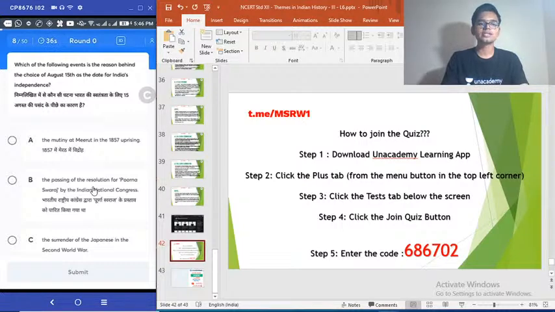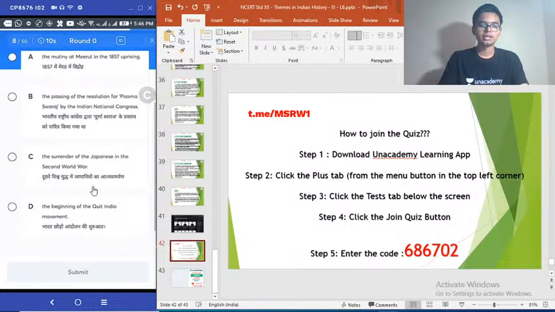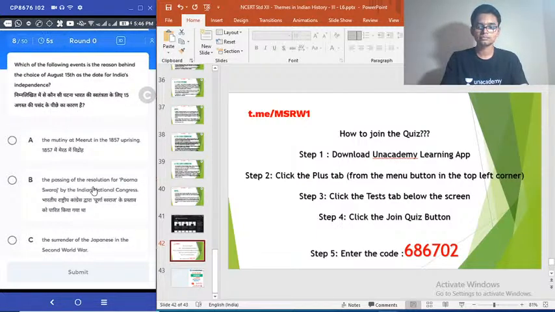Which of the following events is the reason behind the choice of August 15th as the date for India's independence? We already know why January 26th was chosen as Republic Day. Now let's see why August 15th is chosen as Independence Day. Option A. The mutiny at Meerut in 1857 uprising. B. The passing of the resolution of Purna Swaraj by Indian National Congress. C. The surrender of Japanese in the Second World War. D. The beginning of Quit India movement. Why was August 15 chosen as the day for independence?